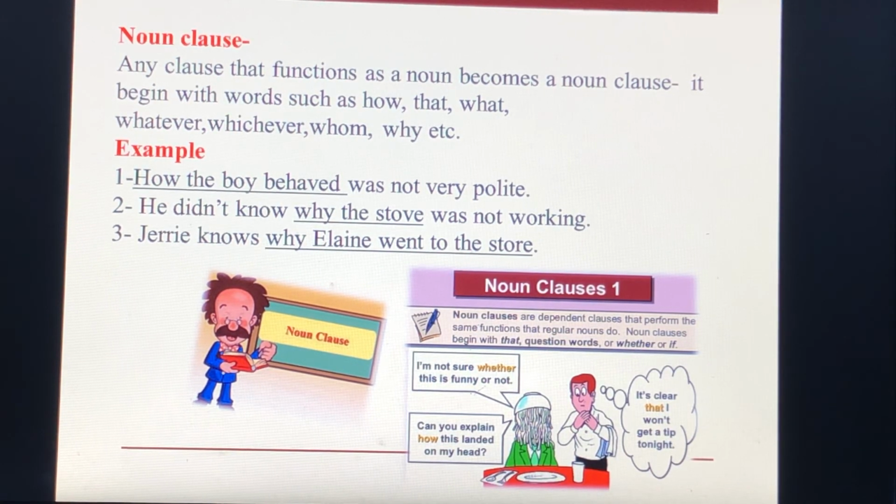So children, revise the types of clauses with examples. I hope you will understand it easily through these examples.